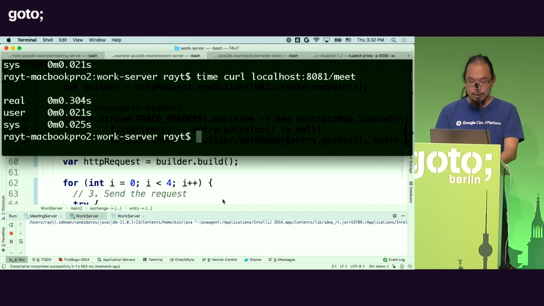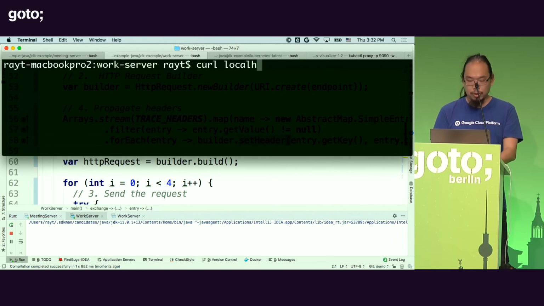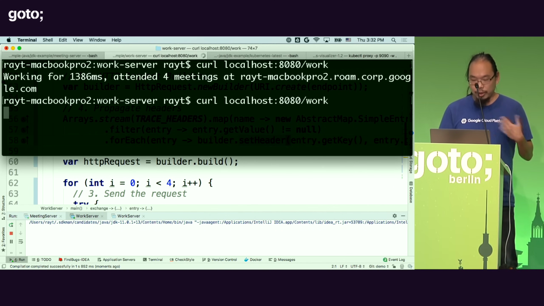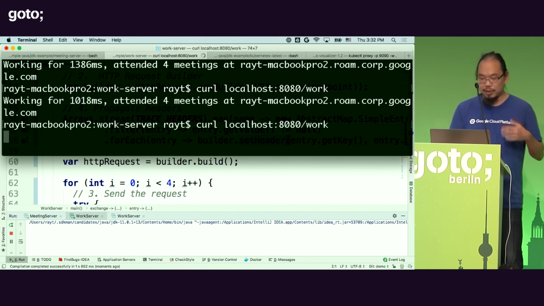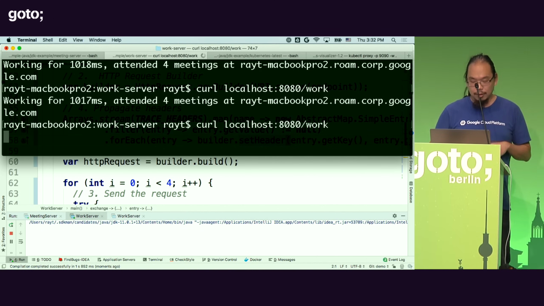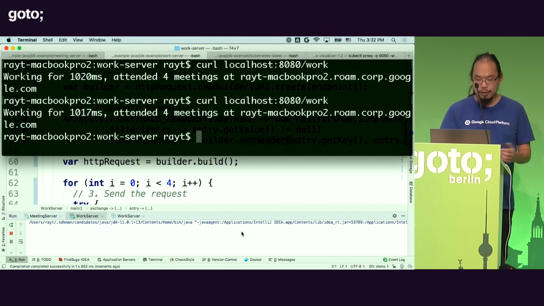So this is up and running. And I'm going to just go curl localhost 8080 and /work. And hopefully, if that works, we can see that we made the call to the backend 4 times and 250 milliseconds each. So 4 times, that's about a second in total. And we can see that this actually works.